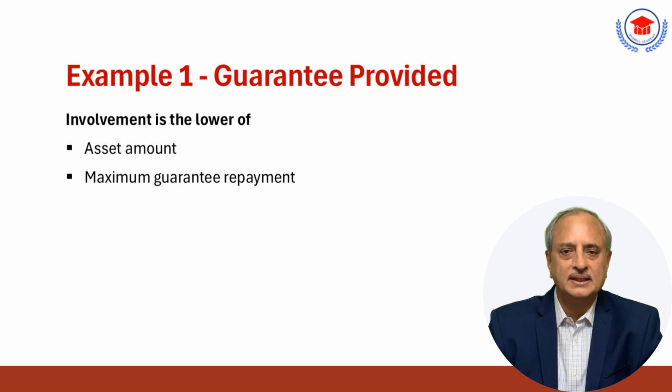Here's an example to make it clearer. If an entity guarantees the transferred asset, its continuing involvement is limited to the lower of the amount of the asset or the maximum amount the entity might need to repay under the guarantee. Essentially, the guarantee defines the extent of involvement.